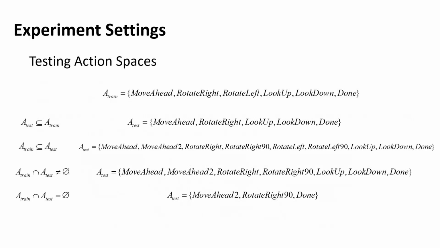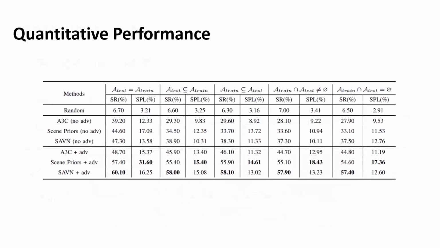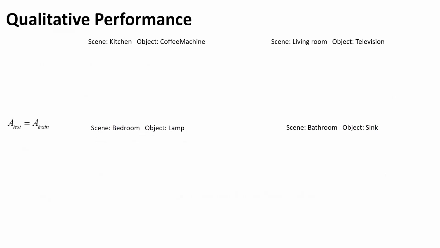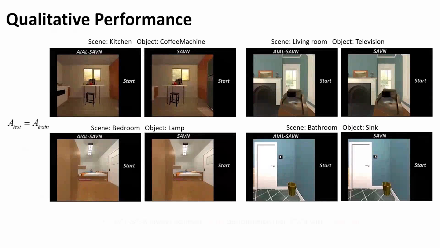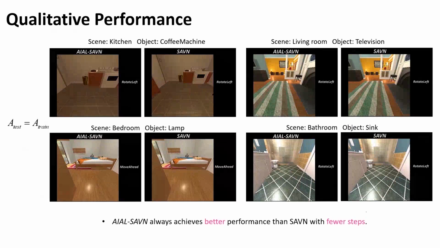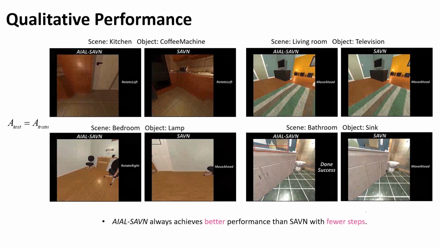We conduct experiments in all these situations using the proposed model, comparing with other baselines. The quantitative results show that the proposed adversary learning framework achieves higher values of success rate and SPL compared with other basic modules without adversary learning. Next, we will show the qualitative performance of the proposed model compared with the model without adversary learning in different action spaces.